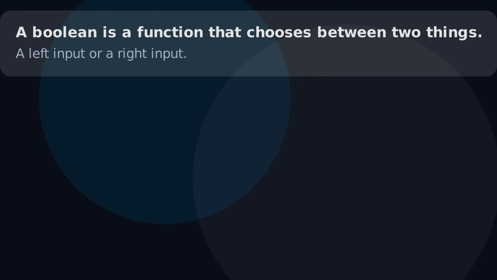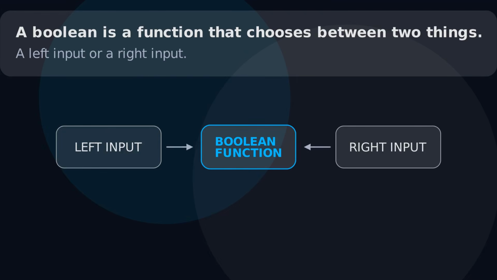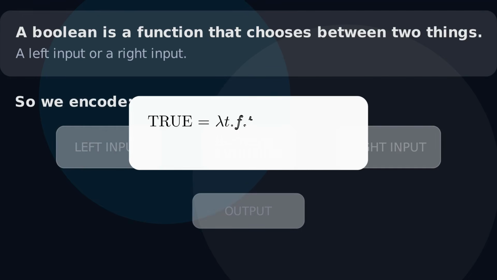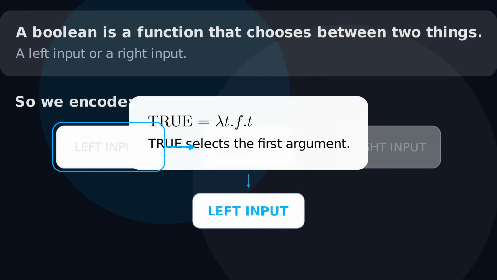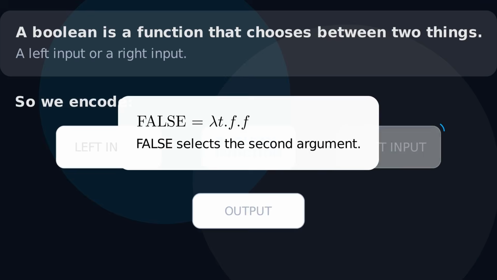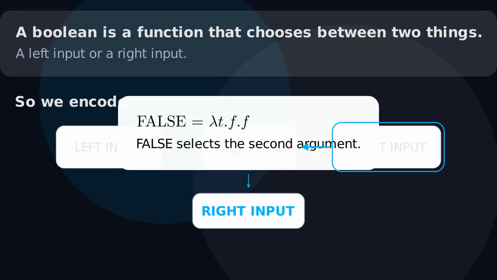So essentially a boolean is a function that chooses between two things, a left input or a right input. So we encode true as a function that given two arguments selects the first one, i.e. the left one, and false as a function that given two arguments, that here we name t and f, selects the second one, that is the right one.